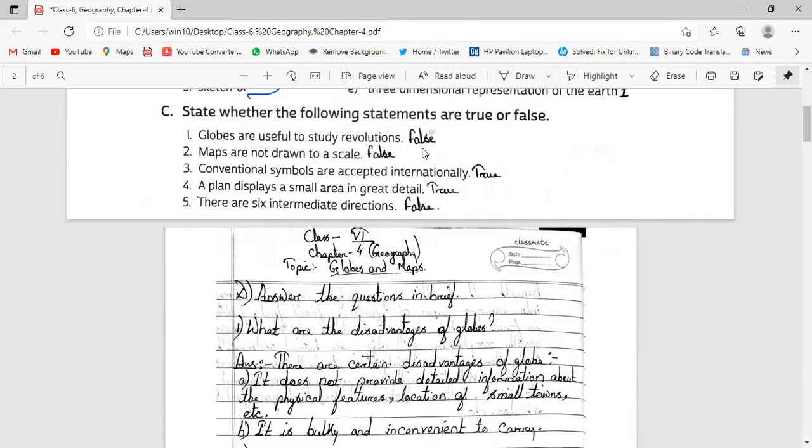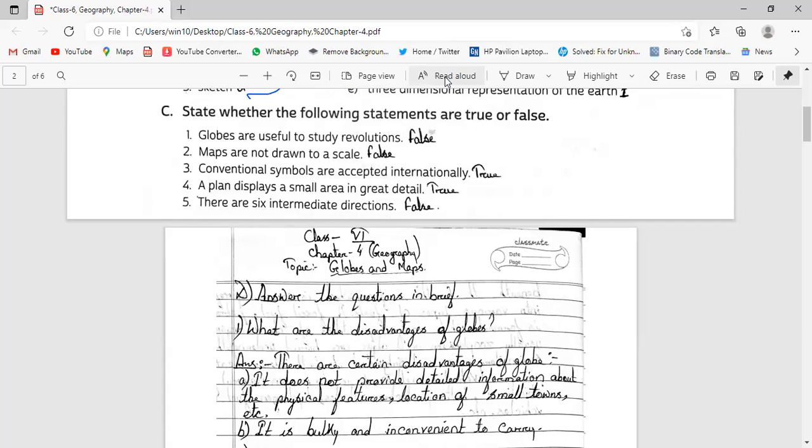Then next, conventional symbols are accepted internationally. That is true, it is accepted internationally. Some symbols are there like the road symbols, also the zebra crossing symbols, the bending symbol and also the sharp turn symbol. So we can understand by this. I told you about the conventional symbols.